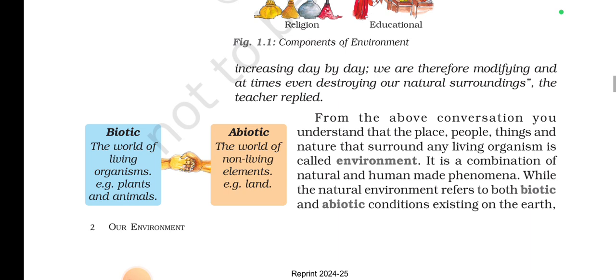Again, you have been given another topic: the types of environment. There are two types of environment. One is biotic, another one is abiotic. Biotic includes the world of living organisms.